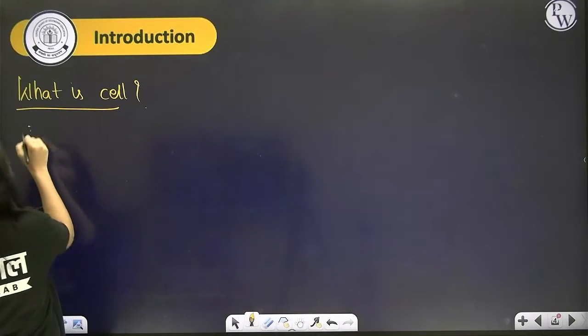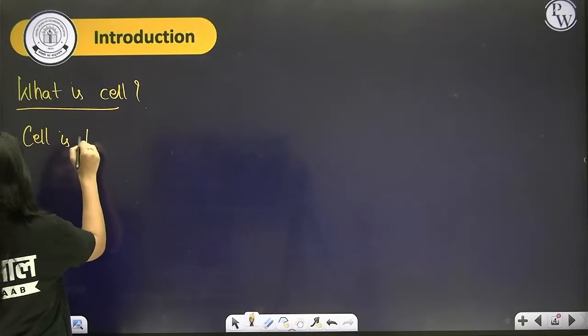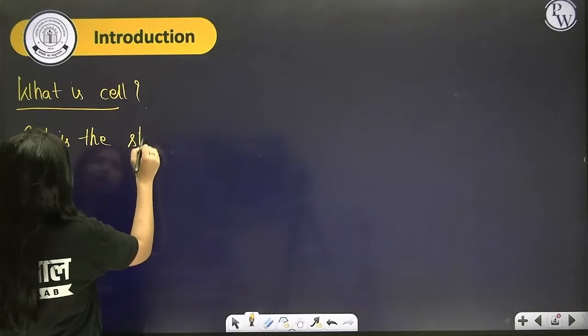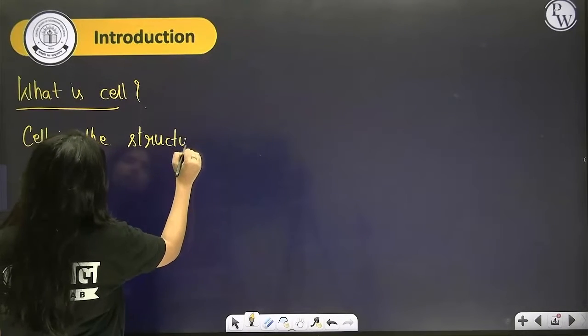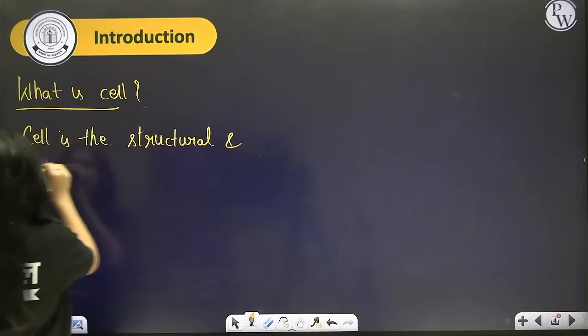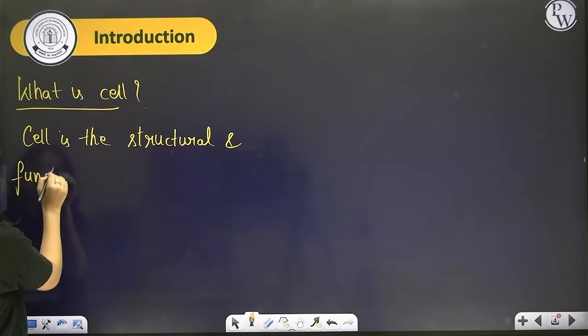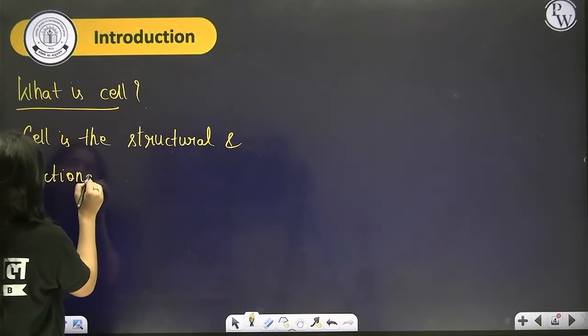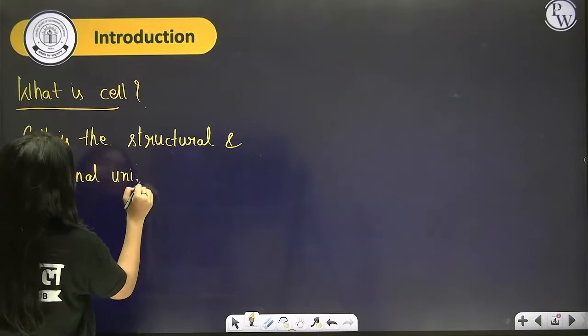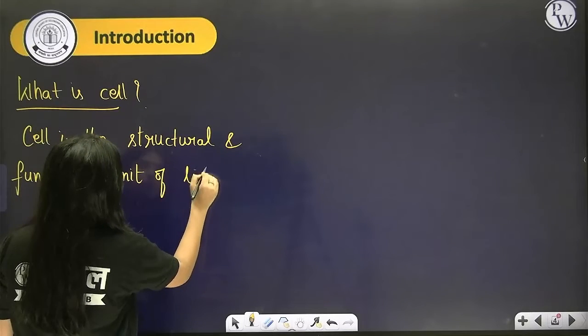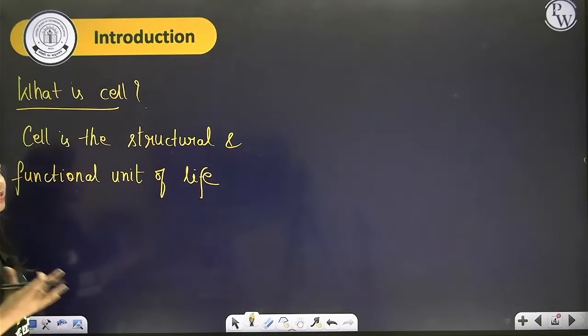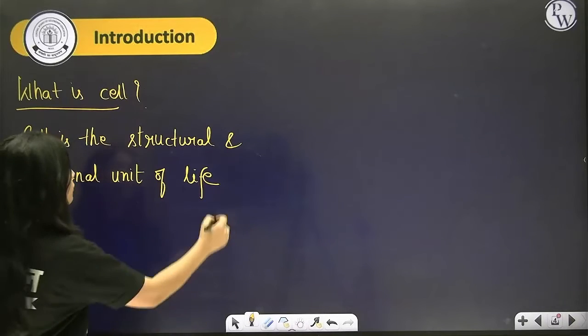So cell is the basic structural and functional unit of life. So cell is the basic structural and functional unit of life.